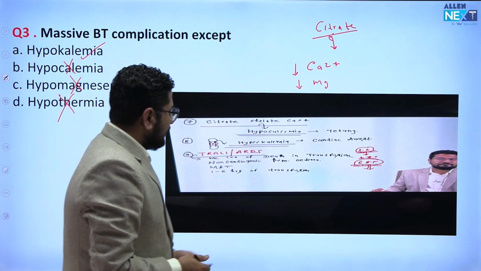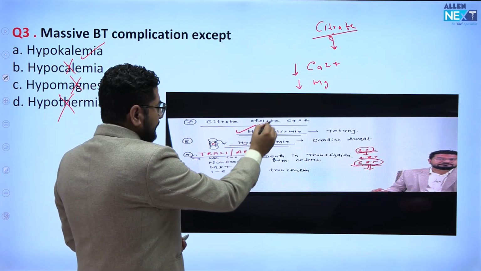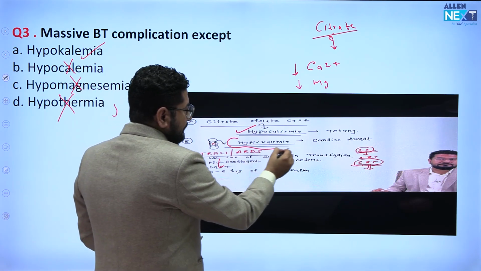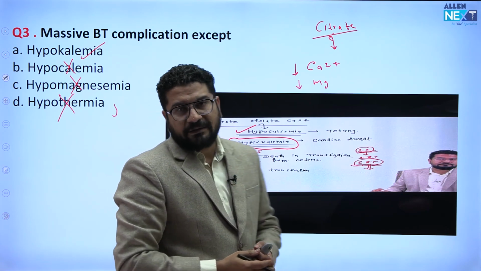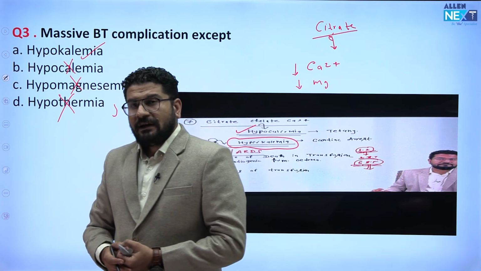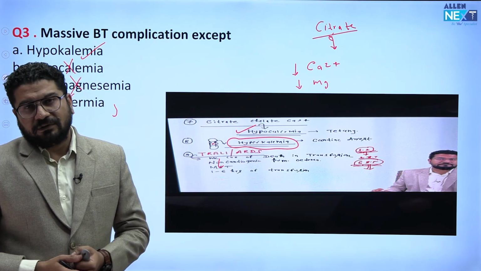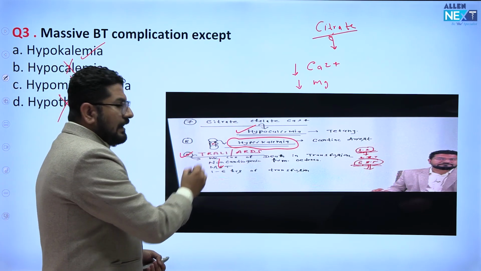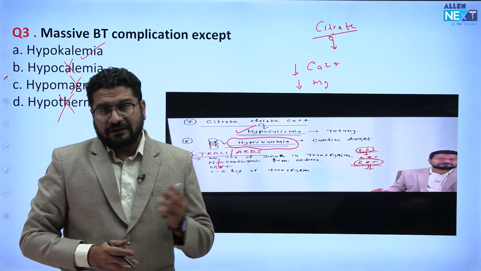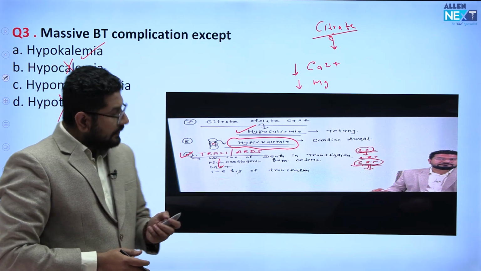Again, this was a question from the notes. You can see hypocalcemia, you can see hyperkalemia, and this hyperkalemia later on can cause a cardiac arrest. And there are many other complications we have discussed, like TRALI and TACO, that is transfusion related acute lung injury and transfusion associated circulatory overload, which we call TACO.